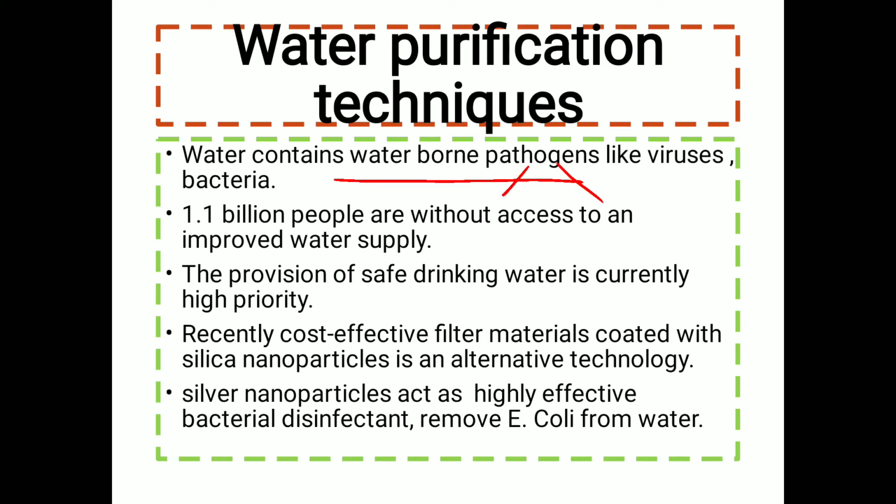That means there is the presence of various viruses and bacteria which can cause various types of waterborne diseases, and in India up to 1.1 billion people are without access to an improved water supply. So we have to give safe drinking water to all these people. The provision of safe drinking water is currently of high priority.